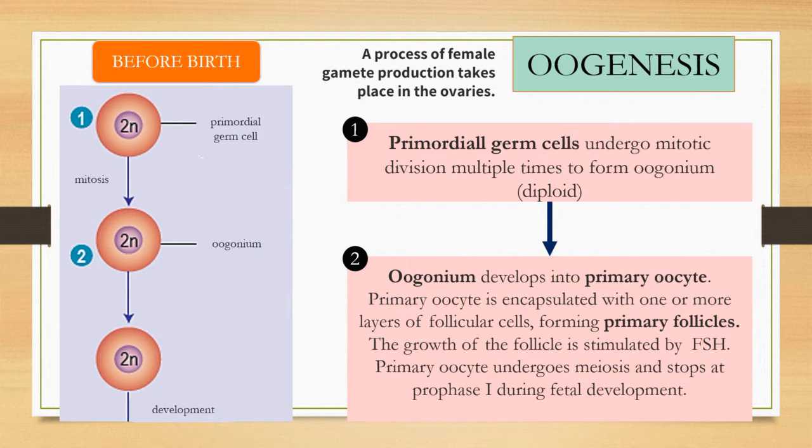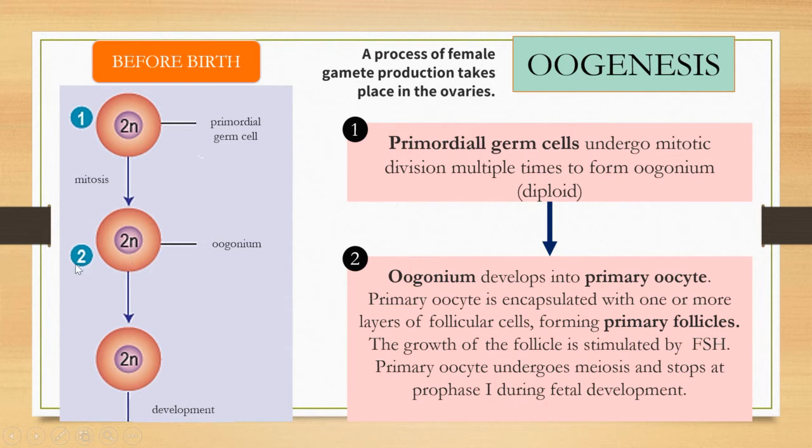This primordial germ cell undergoes mitosis, or mitotic division, multiple times to form oogonium, which is also diploid. So the primordial germ cell, which is diploid, undergoes mitosis and produces a lot of oogonium, which is still diploid.